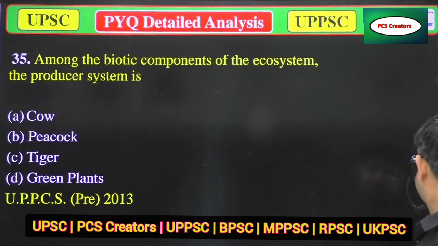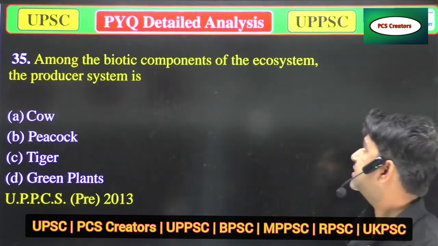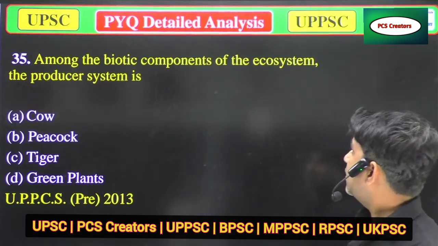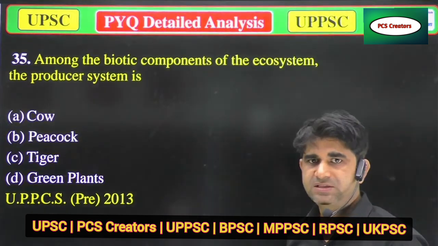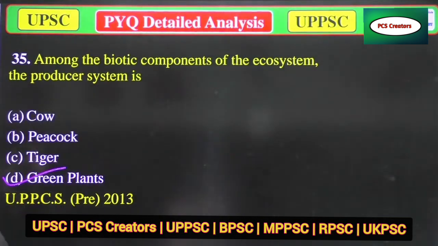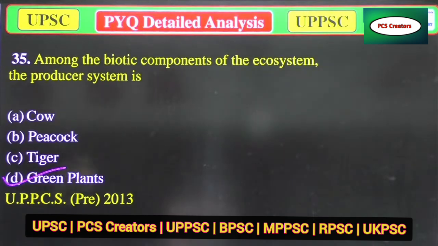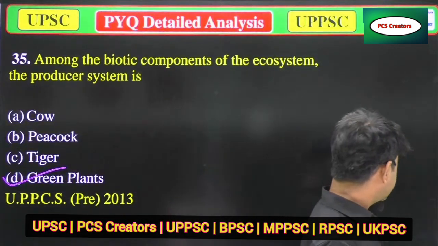So now we'll move to the next question. Among the following biotic components, which is the producer? So only green plants are producers. So option D is correct. Now we'll move to the next question.